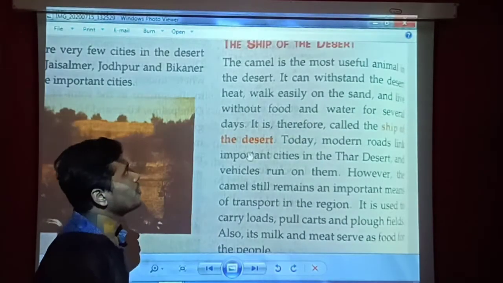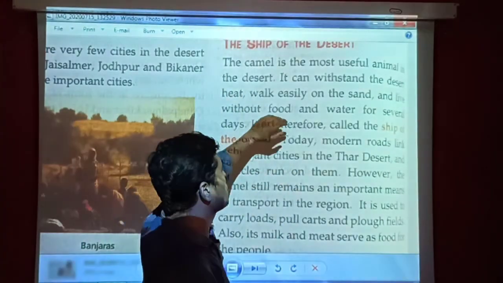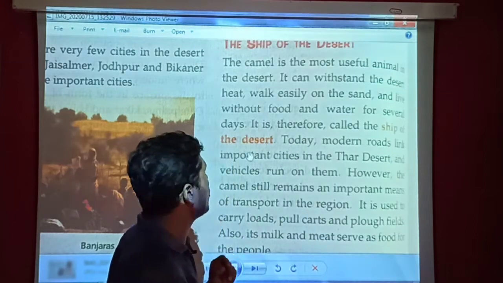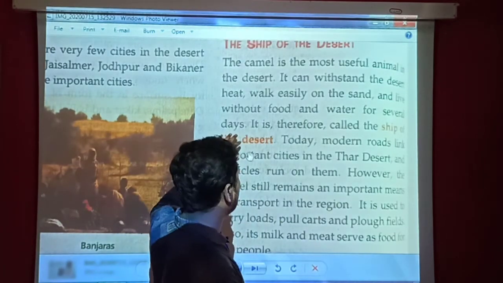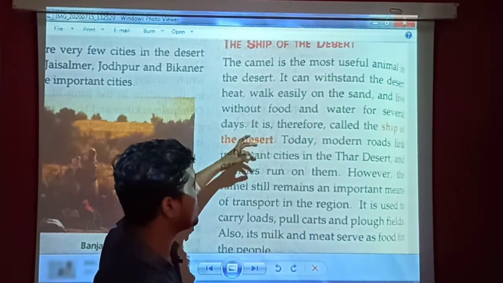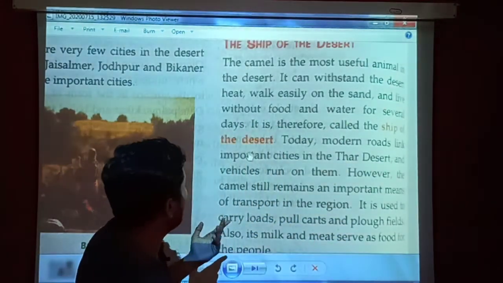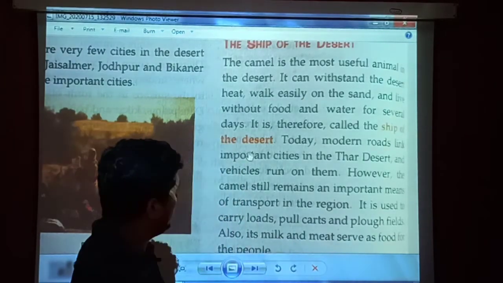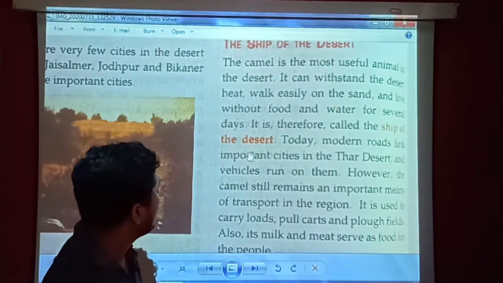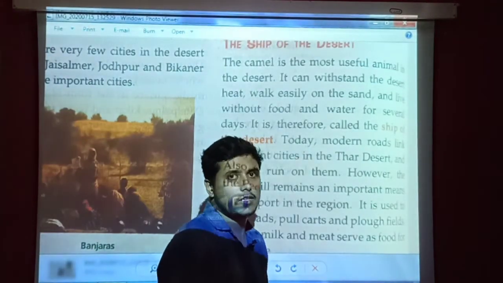Let's talk about the most common topic of the desert, the ship of the desert. And you know that the ship of the desert is the camel. Camel is the most useful animal in the desert. It can withstand the desert heat, walk easily on the sand, and live without food and water for several days. As we know, there is a scarcity of food and water both, but the camel can survive without these two things for a longer period of time. It also withstands the desert heat and can walk easily on the sand. Therefore, because of all these reasons, we call the camel the ship of the desert.